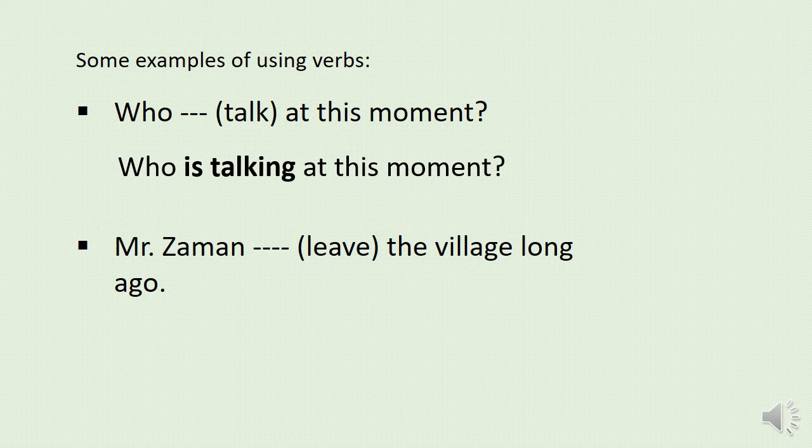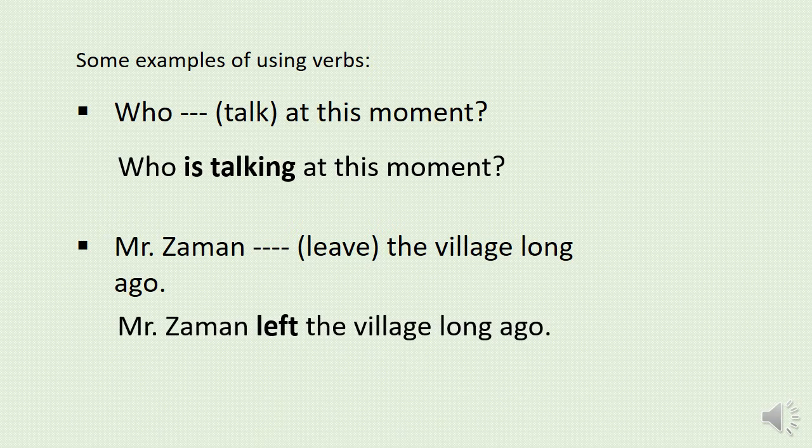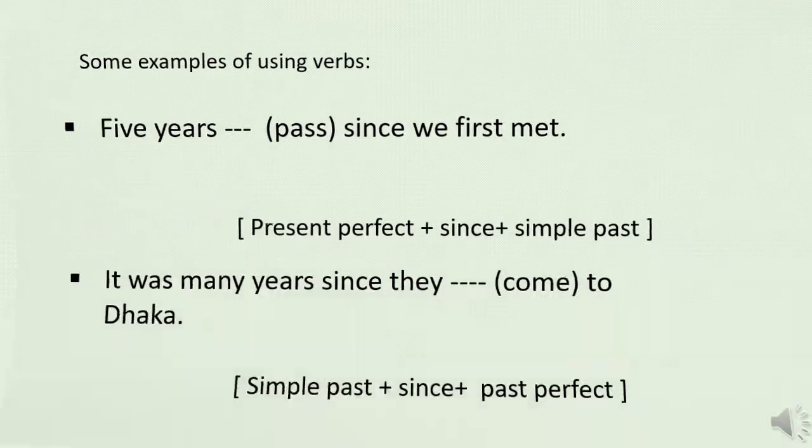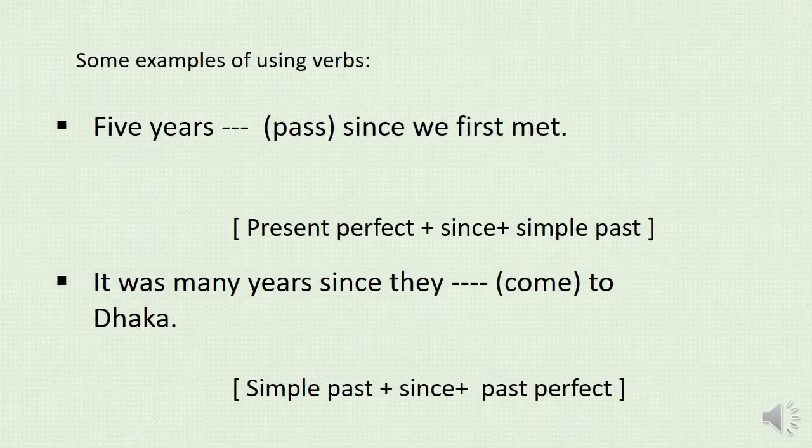So the answer will be Mr. Zaman left the village long ago. All right? Okay. Dear students, there are some more examples.